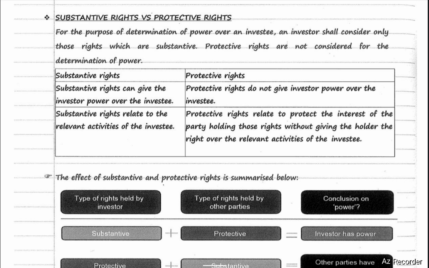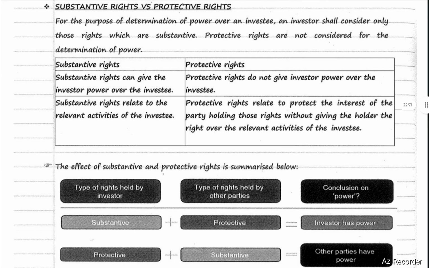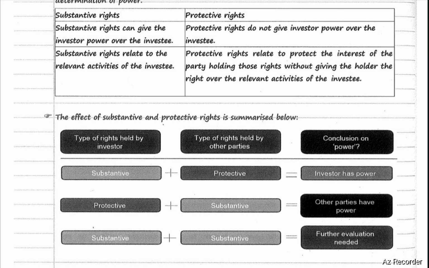Substantive rights relate to the relevant activities of the investee. Protective rights relate to protecting the interest of the party holding those rights, without giving the holder the right over relevant activities of the investee. What is the effect of substantive and protective rights? If substantive rights are held by the investor and protective rights are held by other parties, the investor has power. If protective rights are held by the investor and substantive rights are held by other parties, the other parties have power.